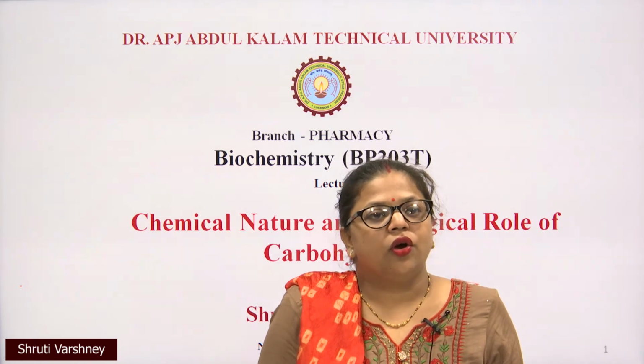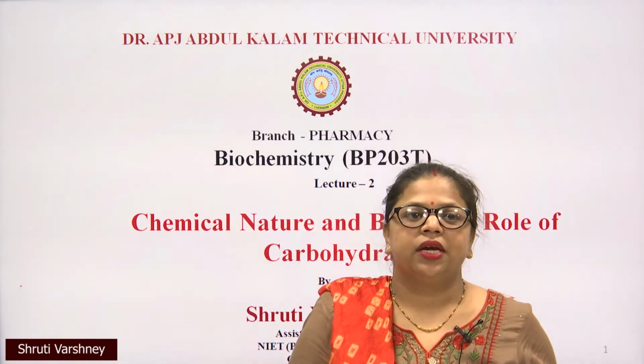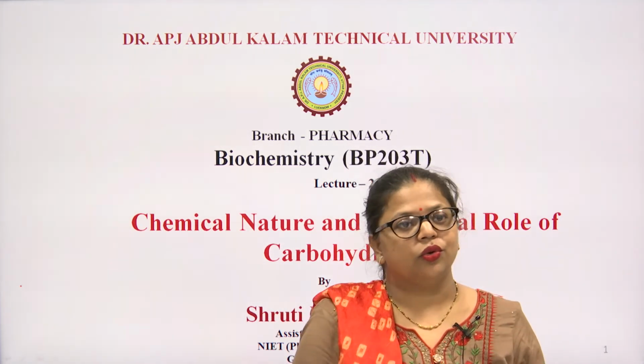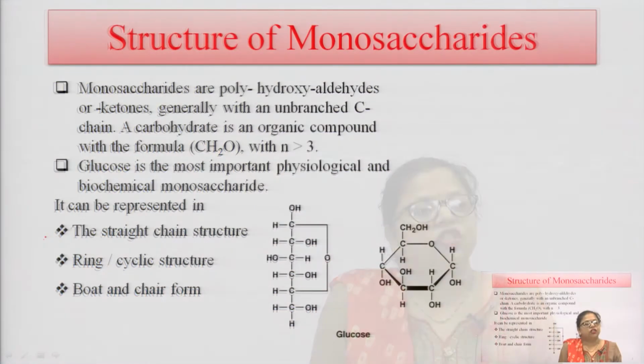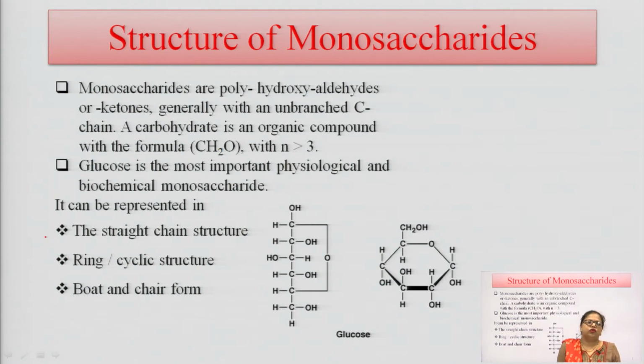Students, today's topic of biochemistry is the chemical nature and biological role of carbohydrates. So, what is the structure of a monosaccharide? Monosaccharides are basically polyhydroxy aldehydes or ketones, which generally have an unbranched carbon chain. A carbohydrate is an organic compound with the formula CnH2nOn, where n is less than or equal to 3.